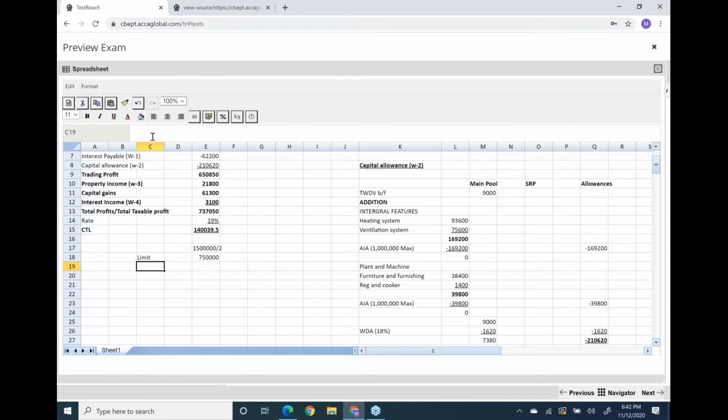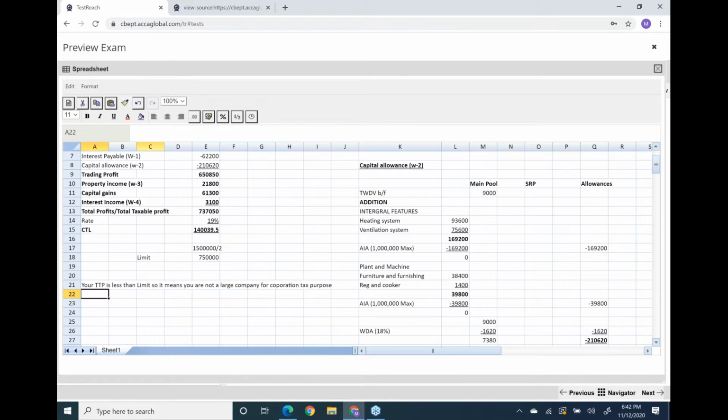That means your TTP is less than the limit, so you are not a large company for corporation tax purposes.